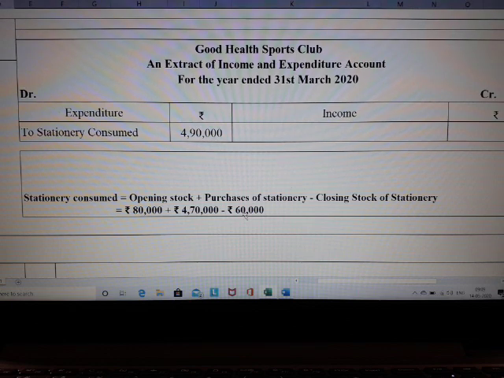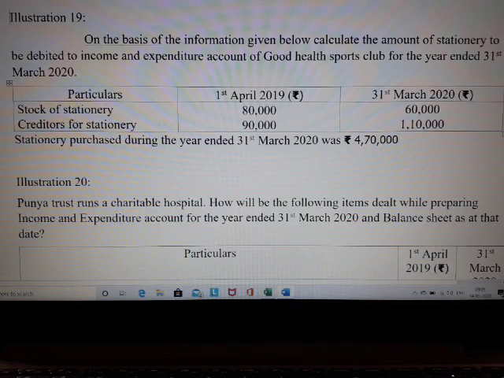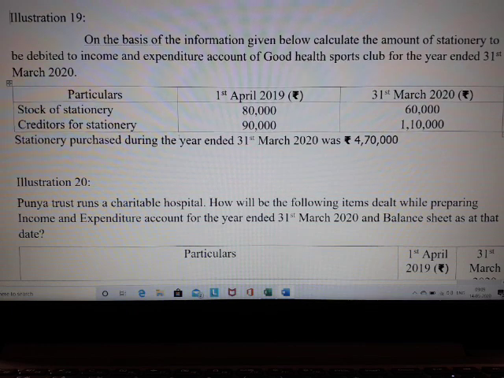Okay. You may ask, then what about the creditors? The problem is given in such a way that purchase of stationery includes both cash purchases as well as credit purchases. So we take only total purchase. When we consider total purchases, obviously the creditors will get adjusted in these purchases.